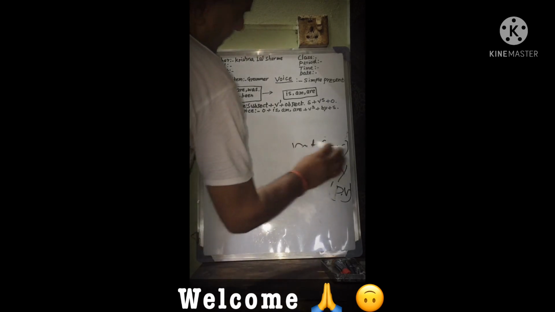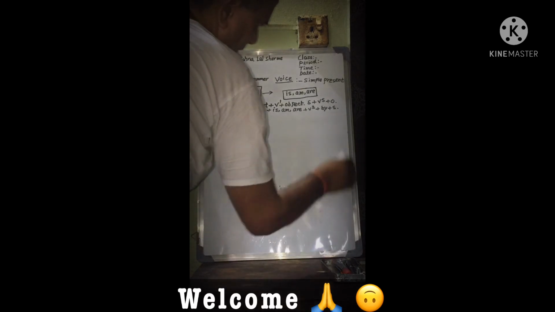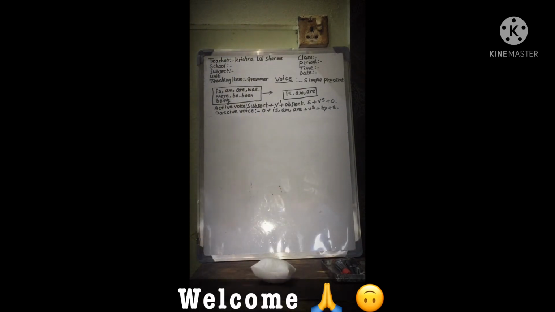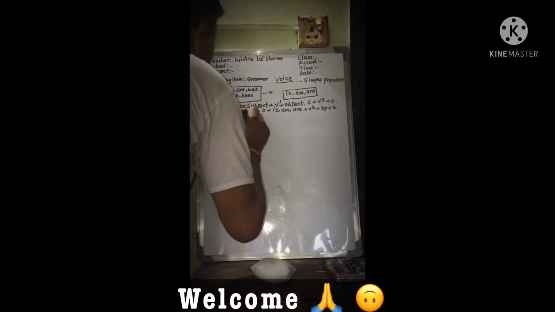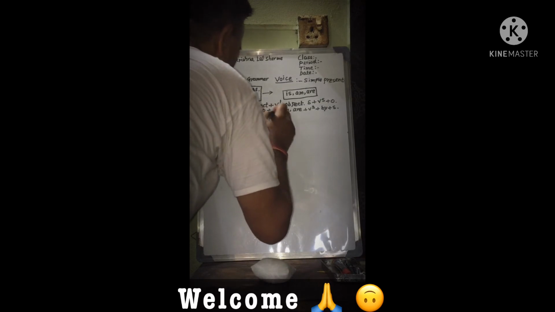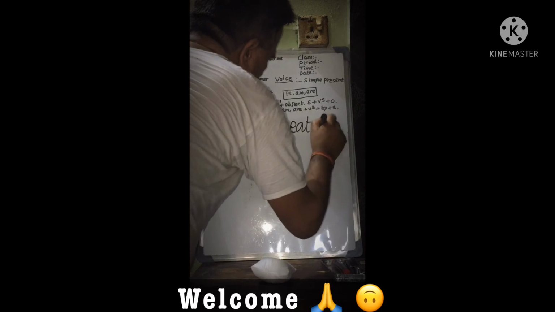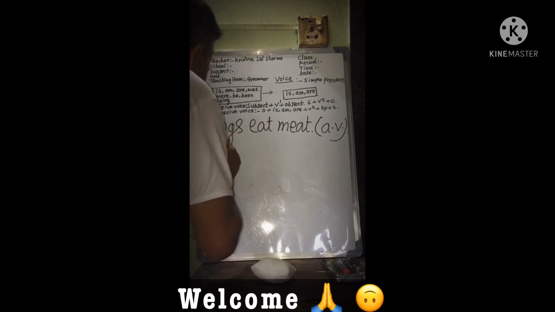Likewise, we can do another example. We can learn lots of sentences. Dogs eat meat. Dogs eat meat. Active voice. We interchange the position of the subject and object. Meat.